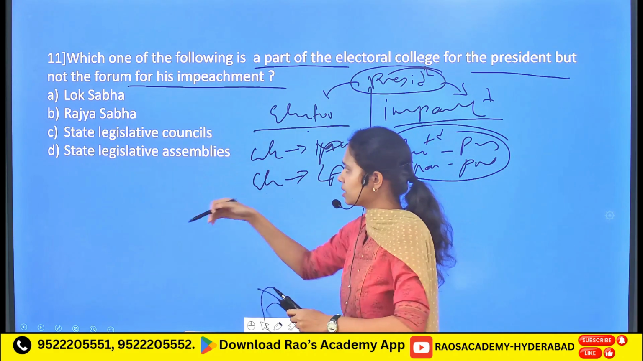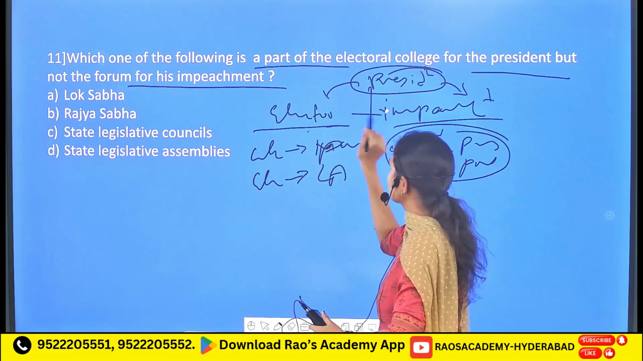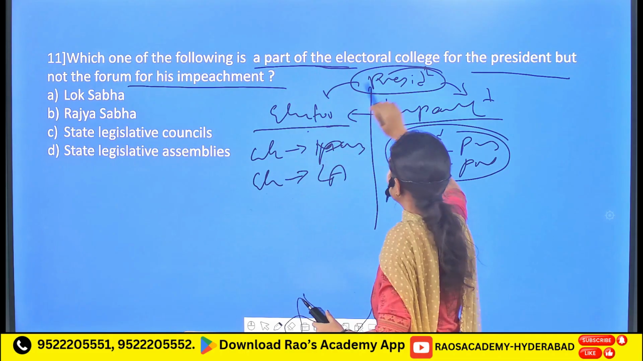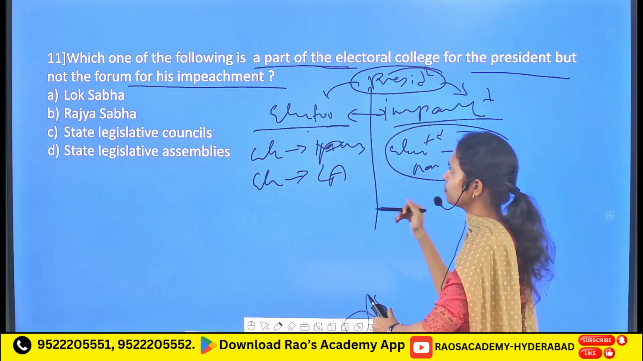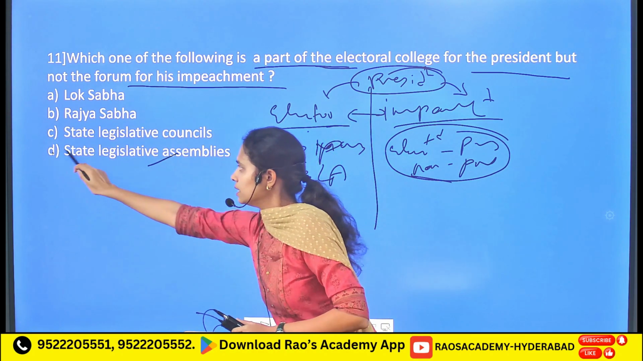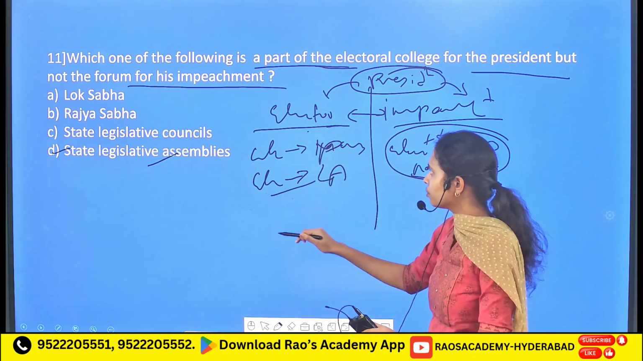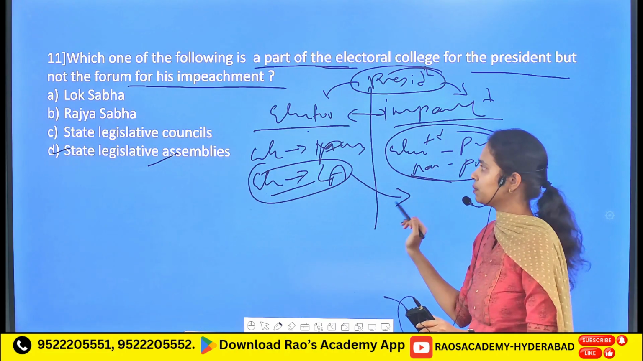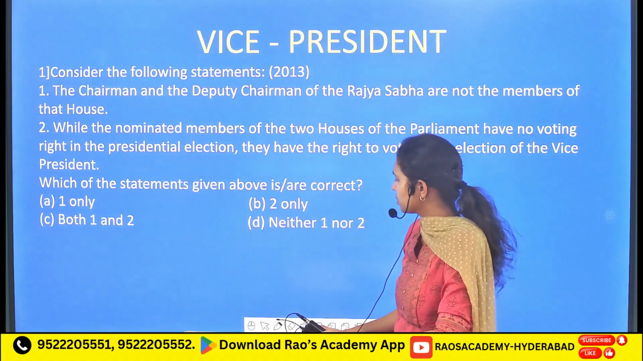So here it has asked about the difference between these two positions. It is asked, which of the following will be a part of the electoral college for the president, but not for the impeachment process. So here it is the legislative assemblies. That means the elected members of the legislative assemblies are a part of the electoral college, but they are not part of this impeachment process. So this is all about the president.